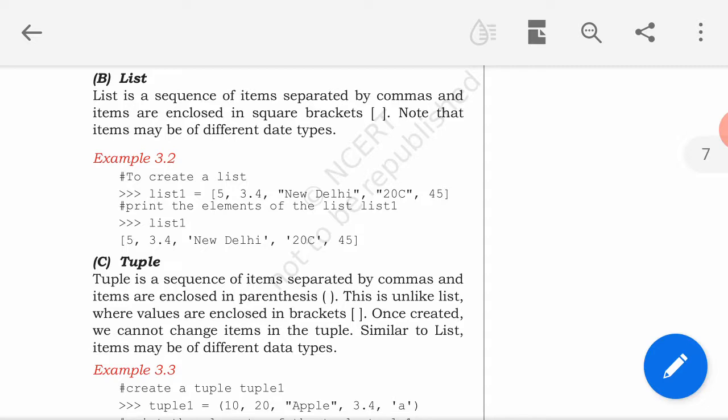So list is a sequence of items which can hold different data types. And the main thing to be noted is that list elements are always enclosed in the square brackets.